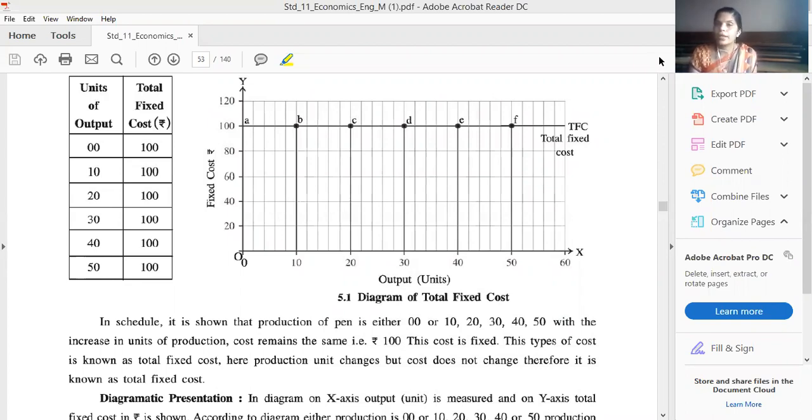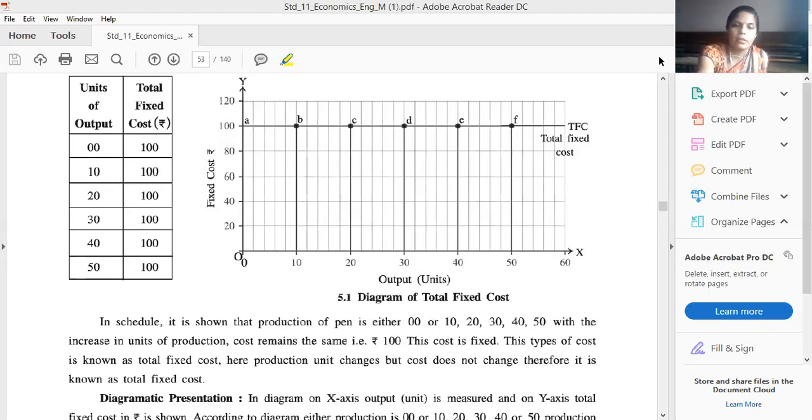That means no changes occurred due to an increase in the quantity of a commodity's production. So there is no relation between the production units and fixed cost. You can say it is always fixed, whether production remains 0 or production is going to increase. There is no relationship between fixed cost and volume of the production.